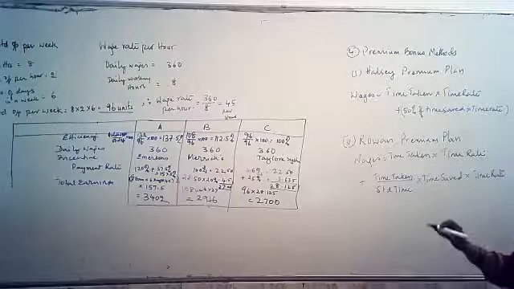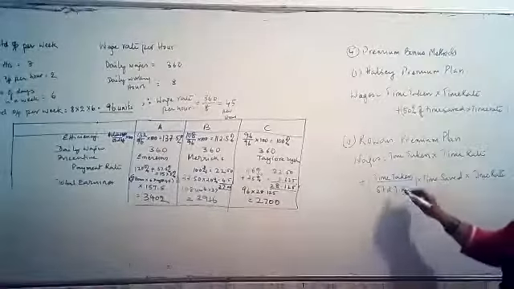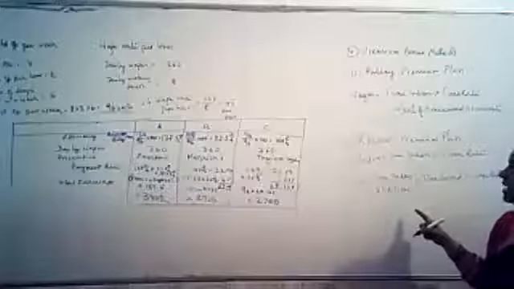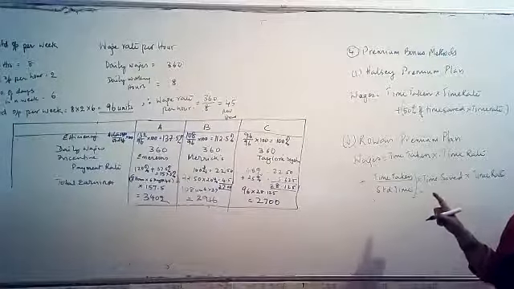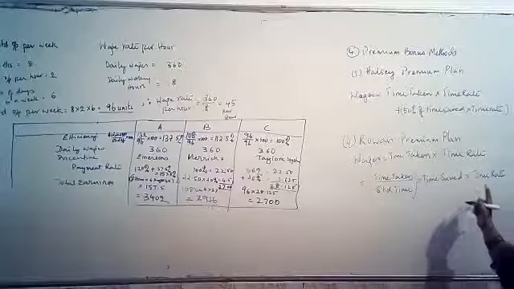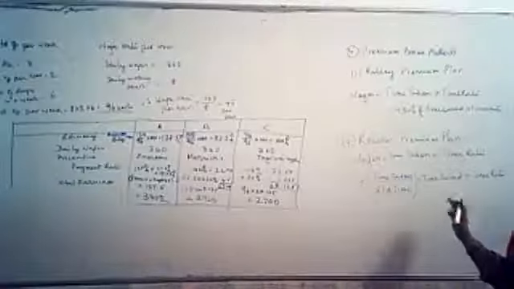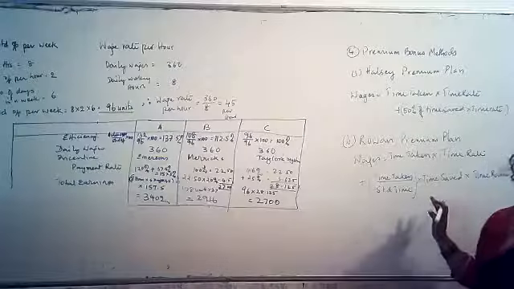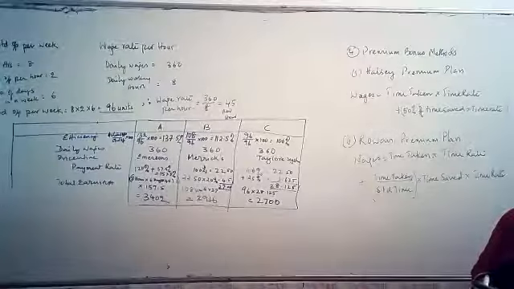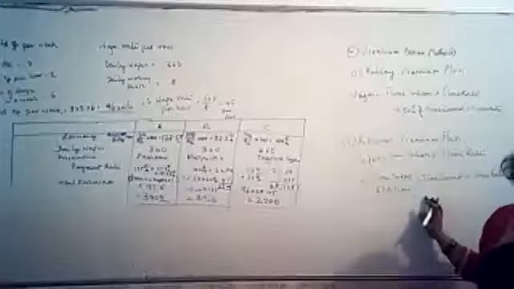So here there is a ratio. Time taken divided by standard time was the ratio which is multiplied with the time saved, and then you multiply with the time rate. So the bonus had a cap here now. The cap has come for the bonus. You can give bonus only up to a limit. After that you will not be able to pay extra bonus. This is the second type of premium plan.